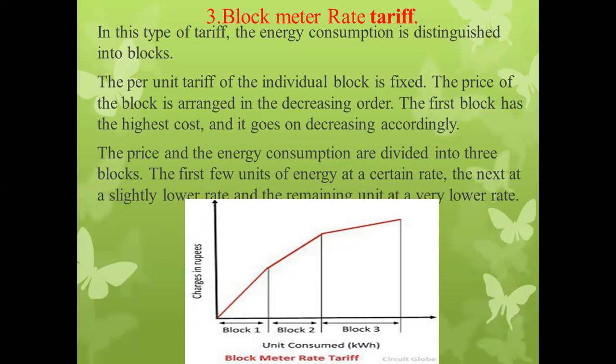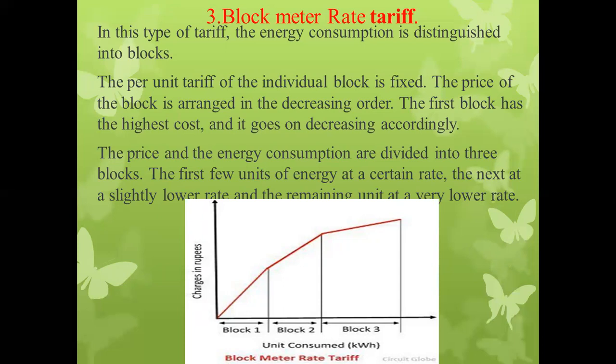The price of the block is arranged in the decreasing order. The first block has the highest cost and goes on decreasing accordingly. The energy consumption is divided into three blocks: the first few units of energy at a certain rate, the next at a slightly lower rate, and the remaining units at a very lower rate.